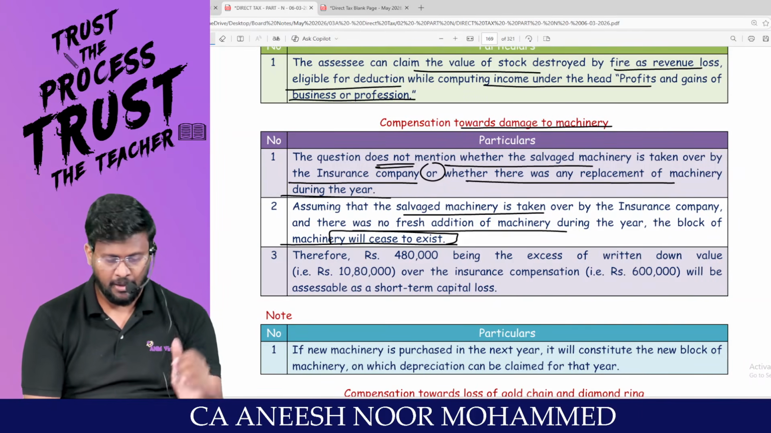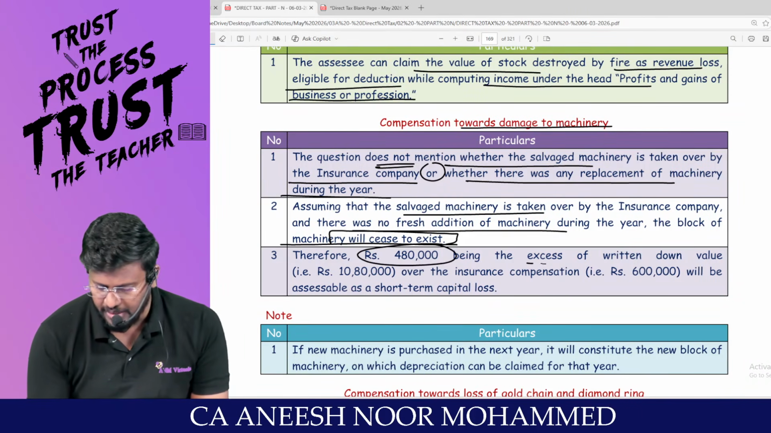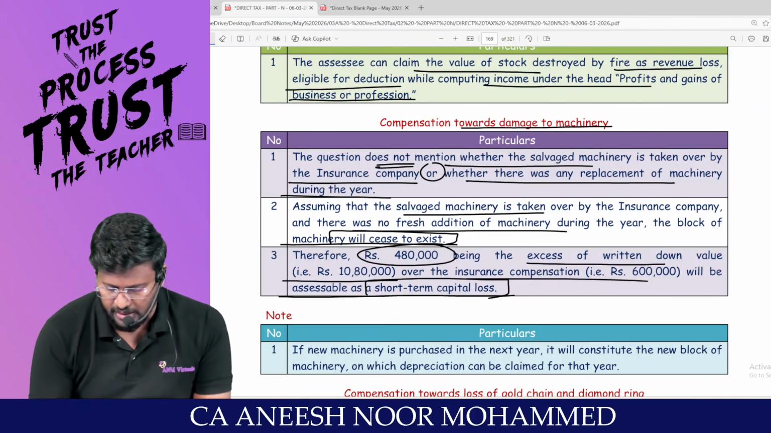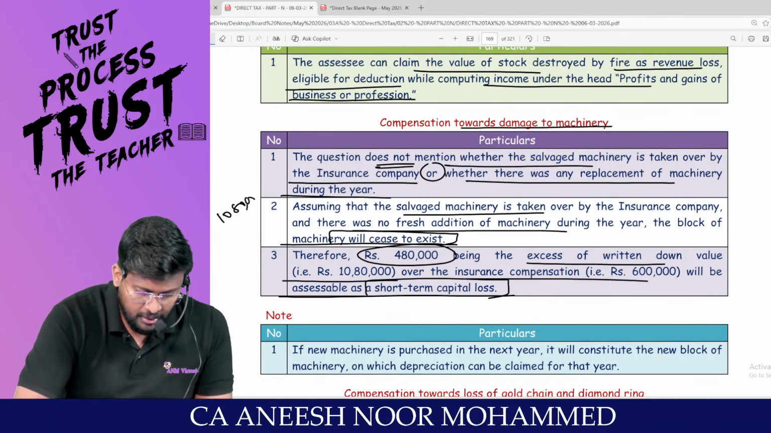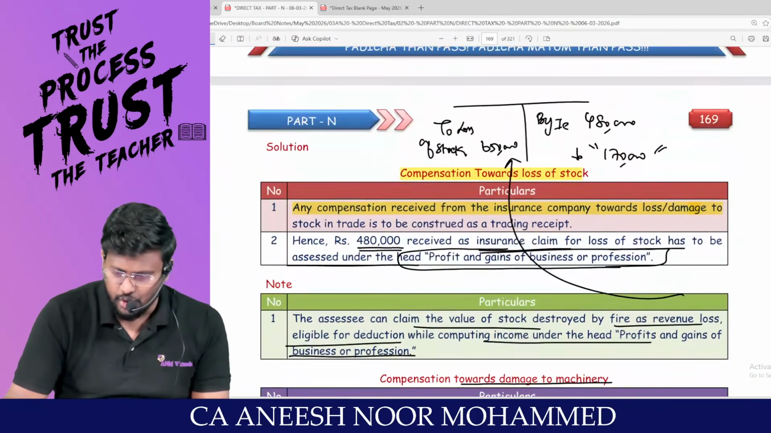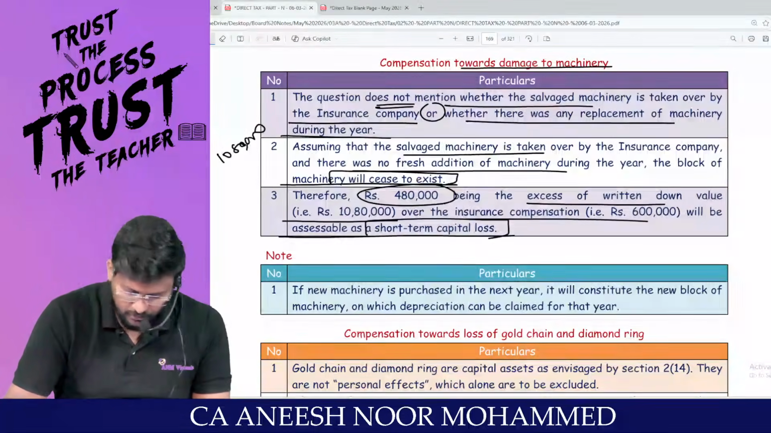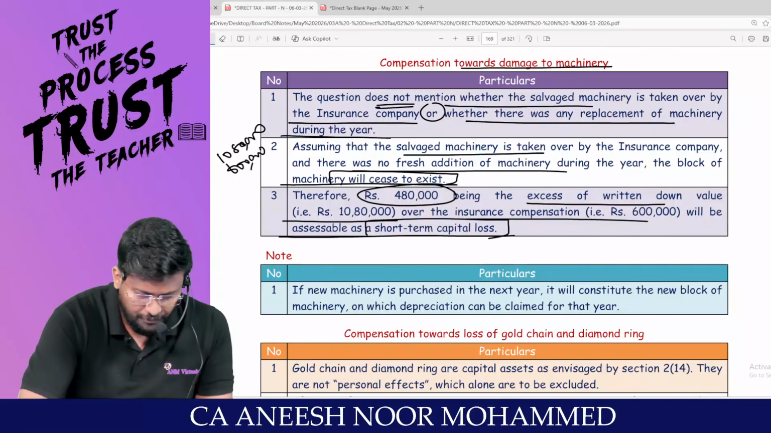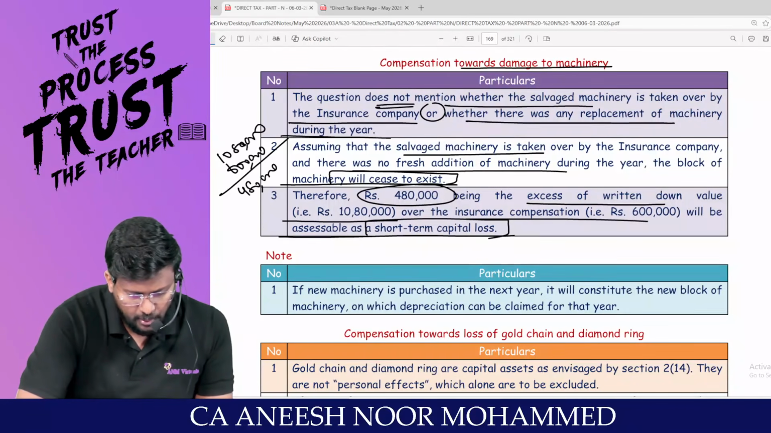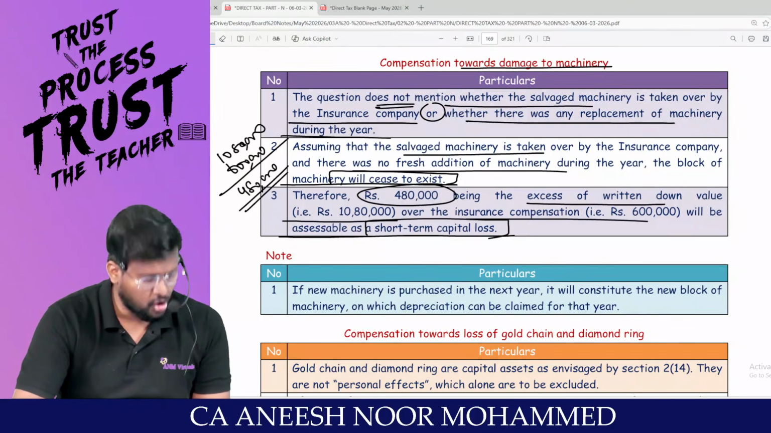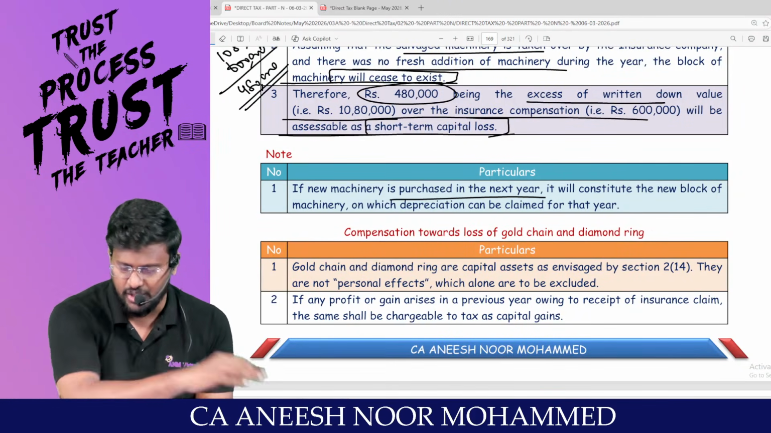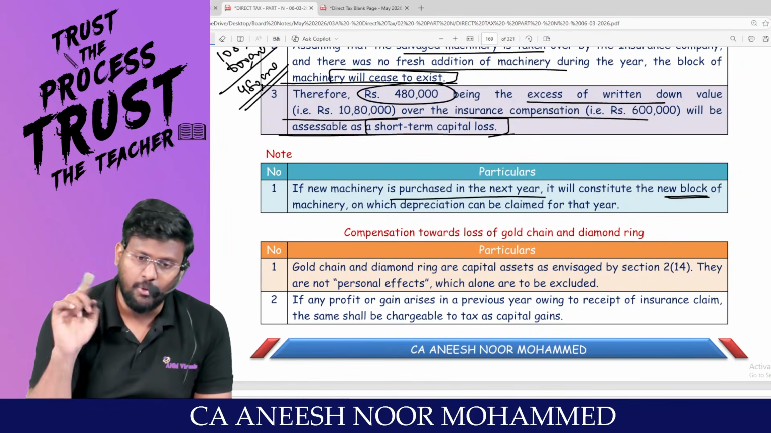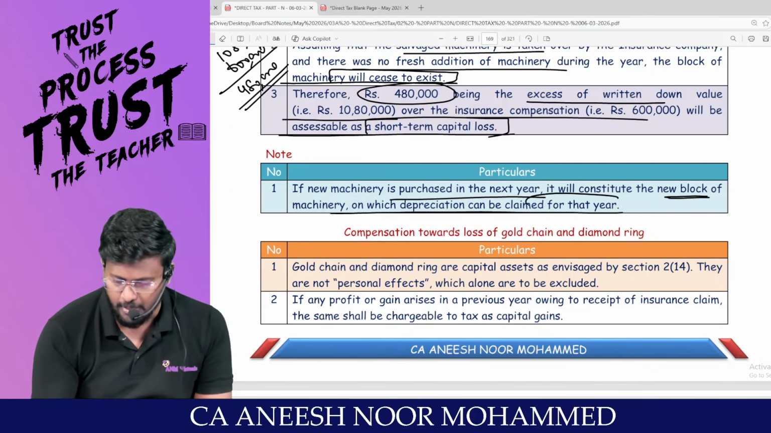Am I right? Therefore, 4,80,000 being the excess of written down value over the insurance compensation will be treated as short-term capital loss. Because what is the block value? 10,80,000. For that, the insurance company gave us money of 6 lakh. So there is a difference of 4,80,000, which will be short-term capital loss. Any problem? If the machinery is purchased in the next year, it will constitute what block? A new block on which depreciation can be claimed for that year.